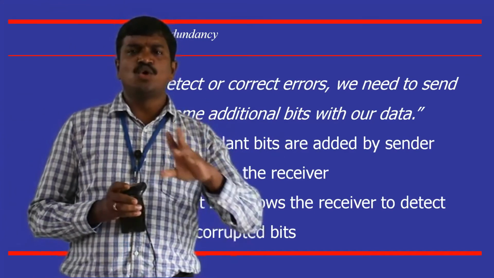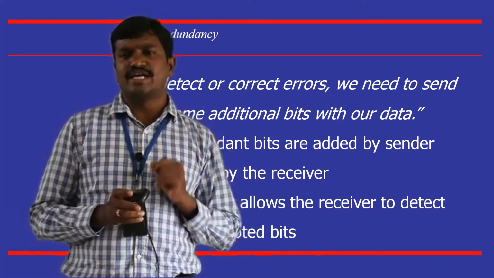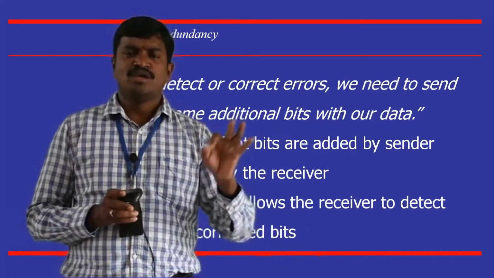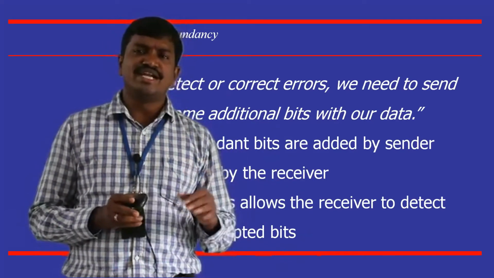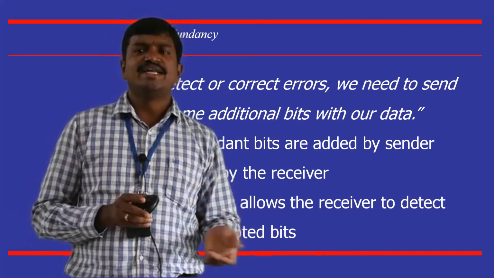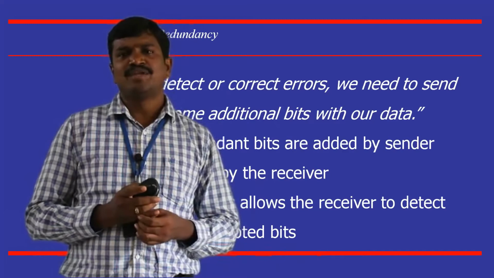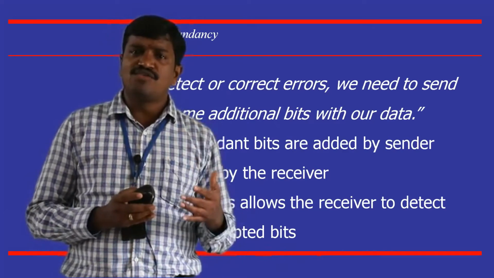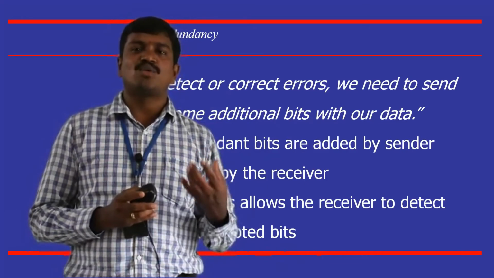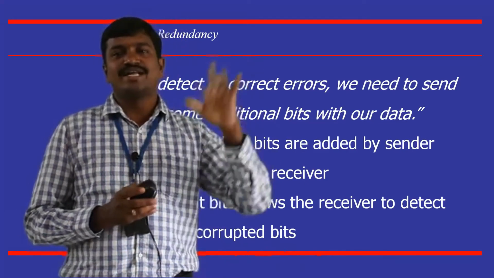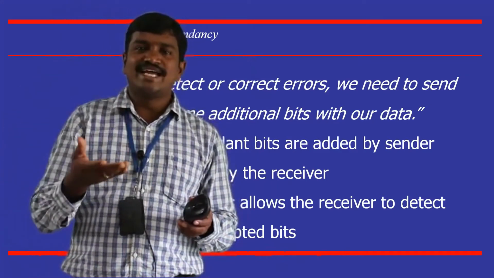And in the other case, the receiver has only one piece of knowledge, whether the received data is right or wrong. That kind of algorithm we call error detection, which makes an explicit request to the sender saying that we need retransmission. So this way redundancy exists, and the method of recovering the data with the help of redundant bits is called the forward error correction method. Forward error correction in the sense that we are not looking back to the sender to send the data again.